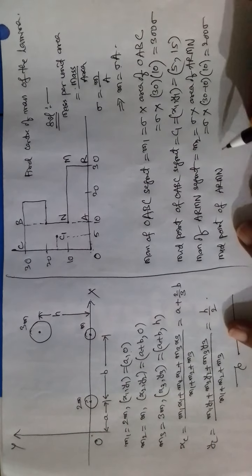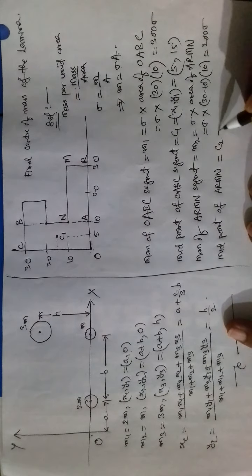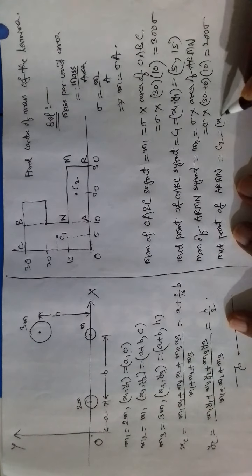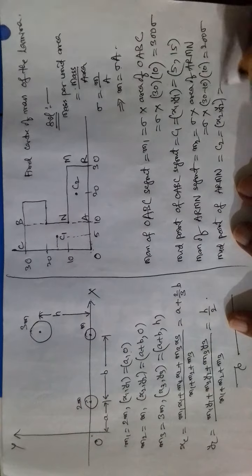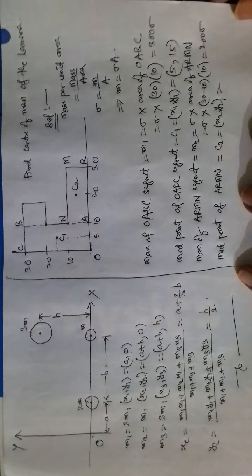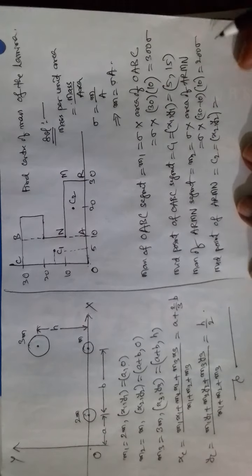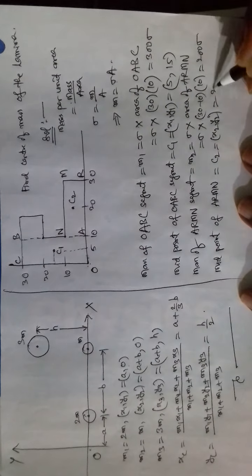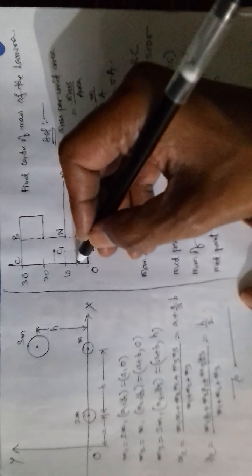Now midpoint. Midpoint of ARMN is C2. Its midpoint is here. This is C2. Its coordinates are x2, y2. So x2 is 20. Y coordinate is 5.